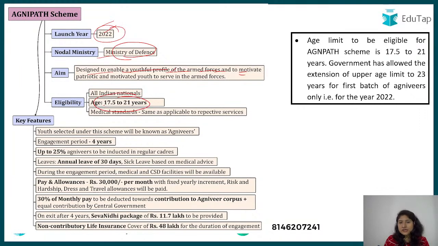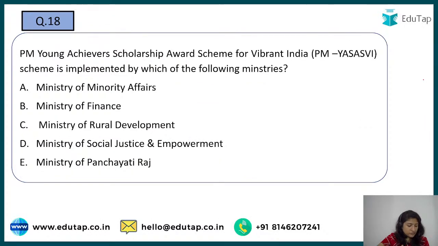17.5 years to 21 years they are eligible. However, for the first batch of Agniveers, that is for the year 2022, the limit is 23, because when the entrants for all the forces used to happen, they used to happen till 23 years only, right? So for the people who were preparing, who were waiting for the vacancies, at least they have this fair opportunity, and that is why 23 has been extended just for 1 year. Apart from that, the age criteria is 17.5 to 21 years only.